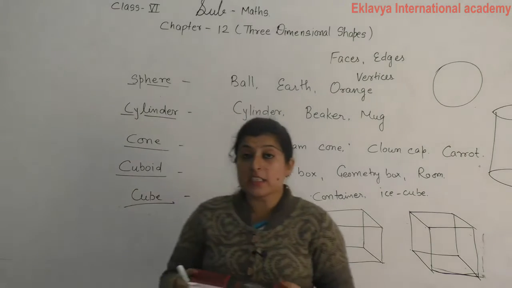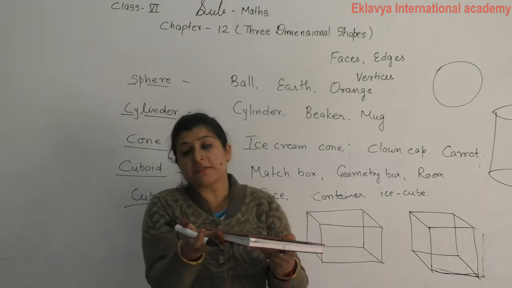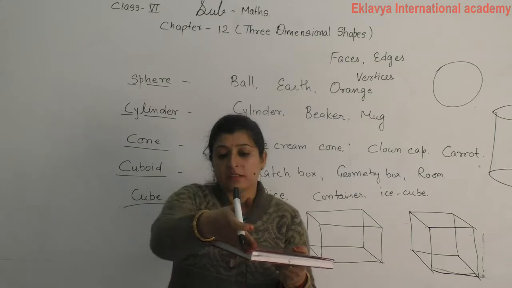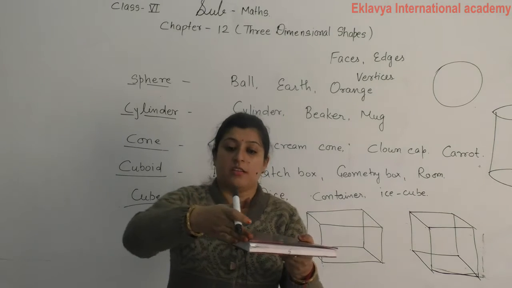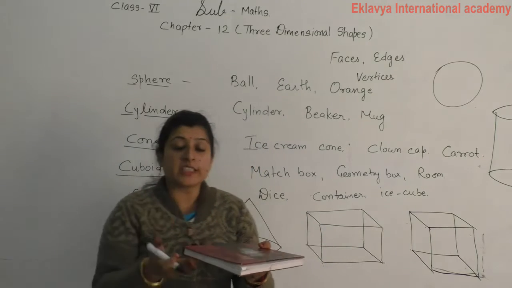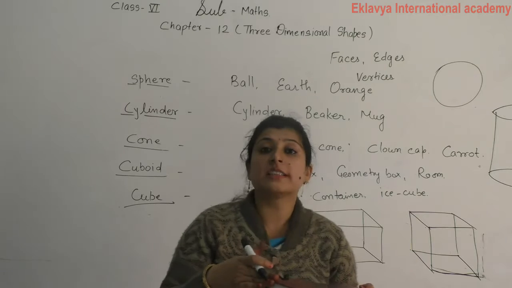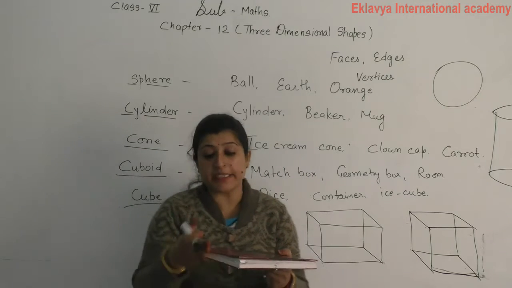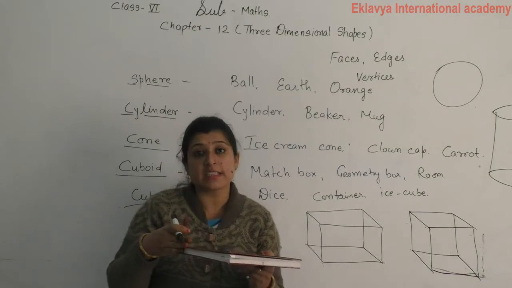Edges. What is an edge? This face and this face meet on this edge. Where two faces meet, this is called an edge. जहाँ पे दो faces meet करते हैं, this is called the edge.